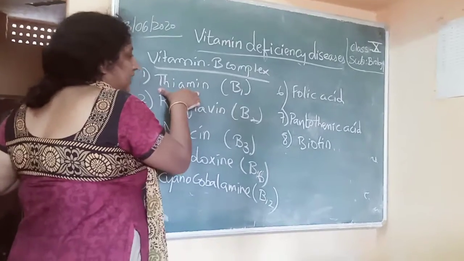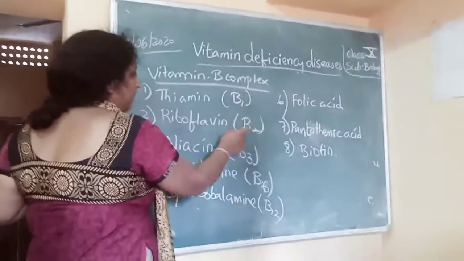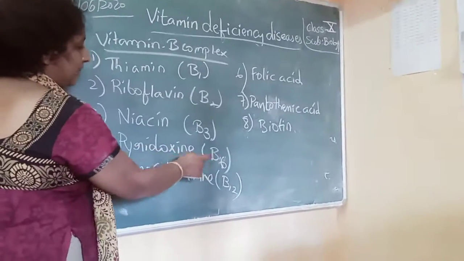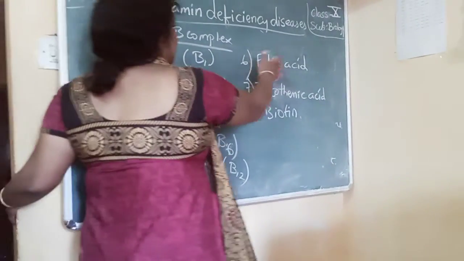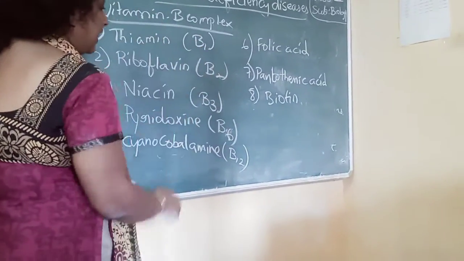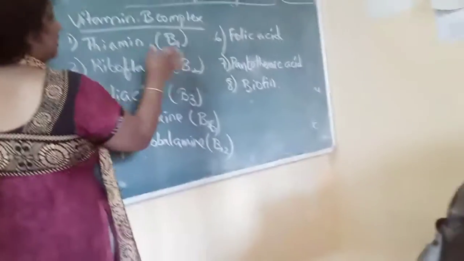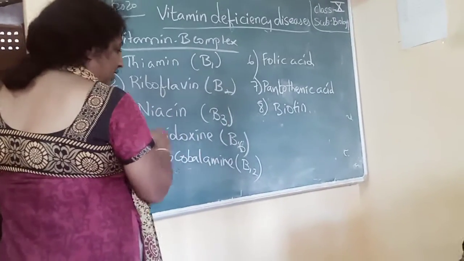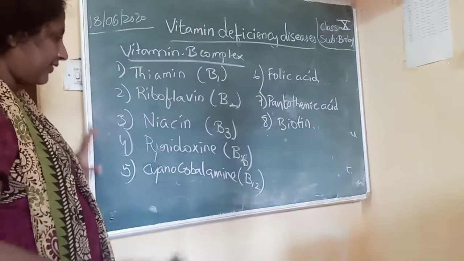So thiamine is called B1 vitamin. Riboflavin, B2 vitamin. Niacin, B3. Pyridoxine, B6. Cyanocobalamin, B12. Folic acid, pantothenic acid, biotin. You should remember the names and these numbers also. B1 is called thiamine. B2 is called riboflavin. B3 niacin. B6 pyridoxine. B12 cyanocobalamin. So this is about B complex vitamins.